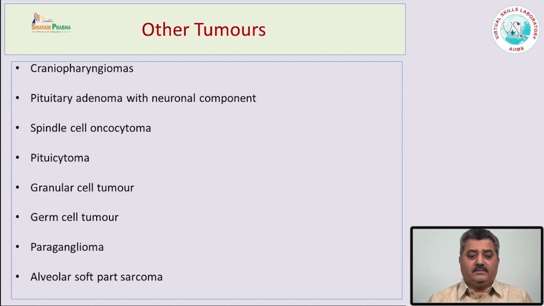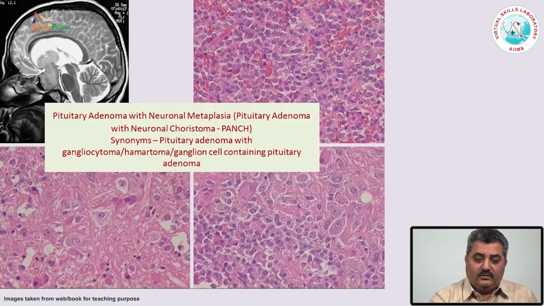Some of them, for example spindle cell oncocytoma and pituicytoma, are supposed to arise from the posterior pituitary gland or the neurohypophysis. One tumor sometimes presents with pituitary adenoma symptoms, and besides the adenoma component there are some large neurons. Many people earlier used to think that these are choristomas, then some thought these are gangliocytomas, but now